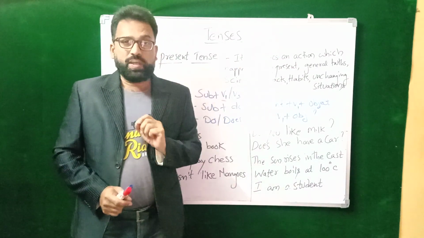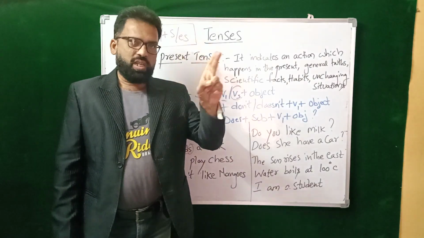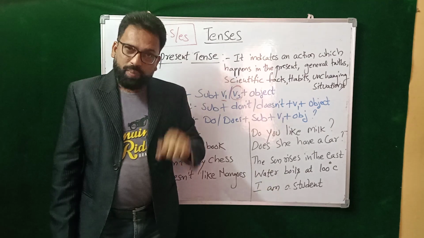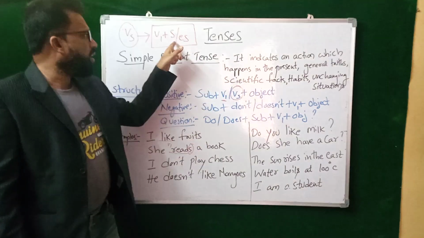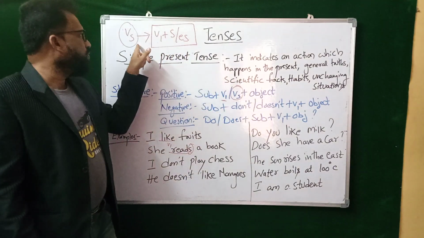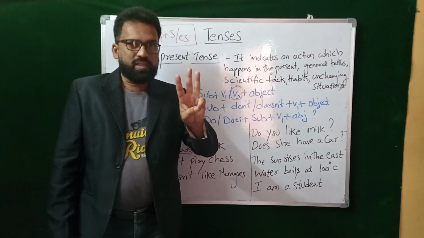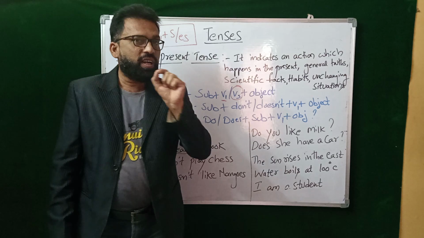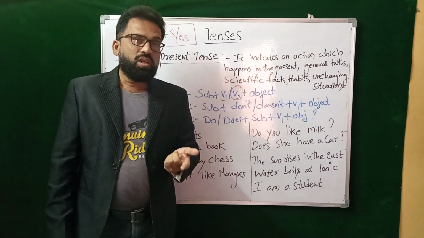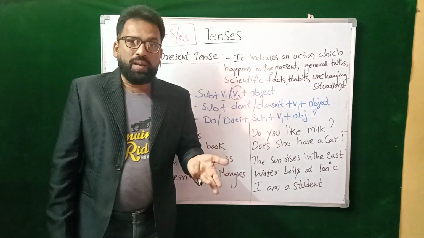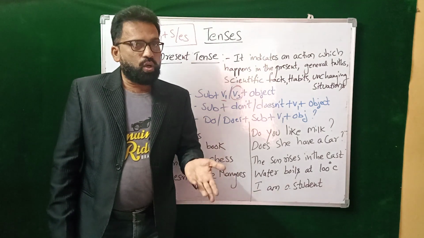As I told you, third person singular, he, she, it, and any noun, we should add for the present tense S or ES. That is called V5 form. Only for present. Third person singular, we should use V5 form. He reads a book. She writes a letter. Okay? She eats an apple. He walks on the road.